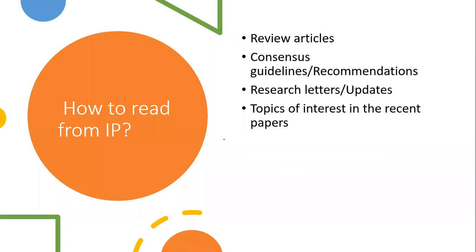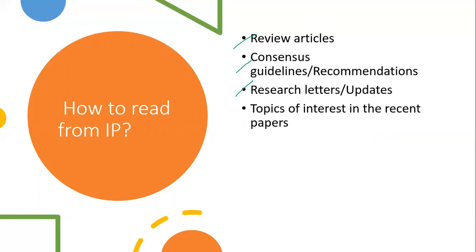How to read from Indian Pediatrics? Indian Journal of Pediatrics is okay. Practical Pediatrics, they all have review articles that are in the format of writing an answer, whereas Indian Pediatrics may not be so. So in Indian Pediatrics, concentrate on review articles, read consensus guidelines and recommendations, any research letters, updates that have been published, and see what general topics of interest have been in the recent papers.